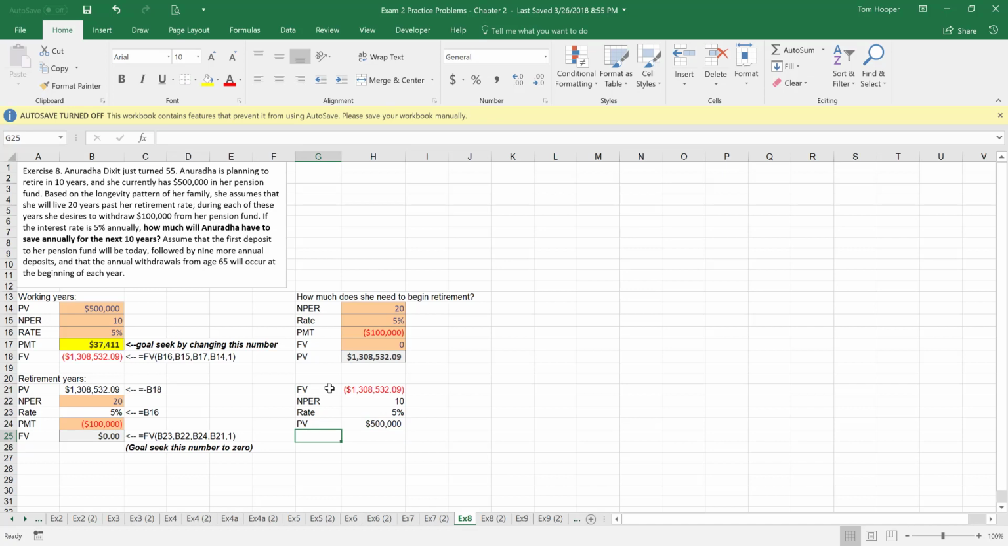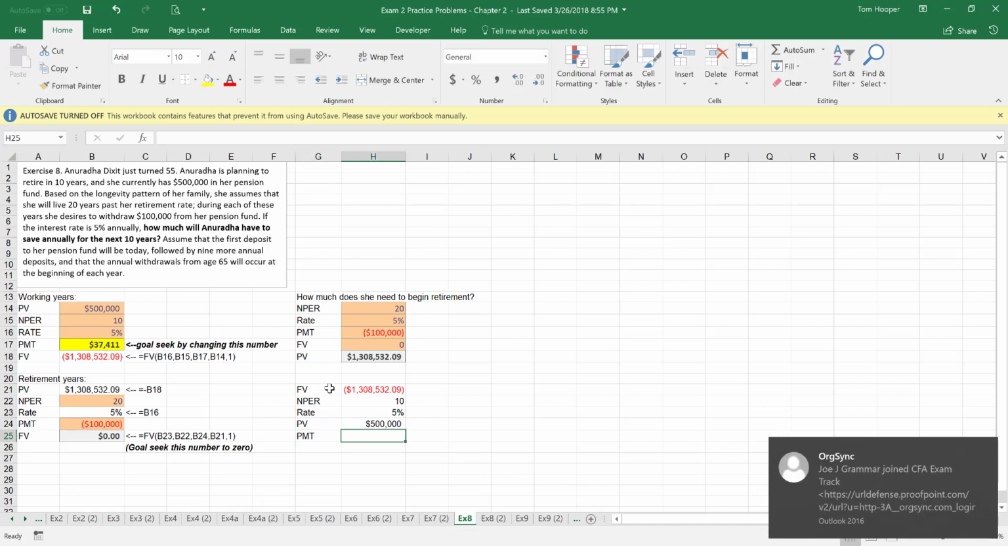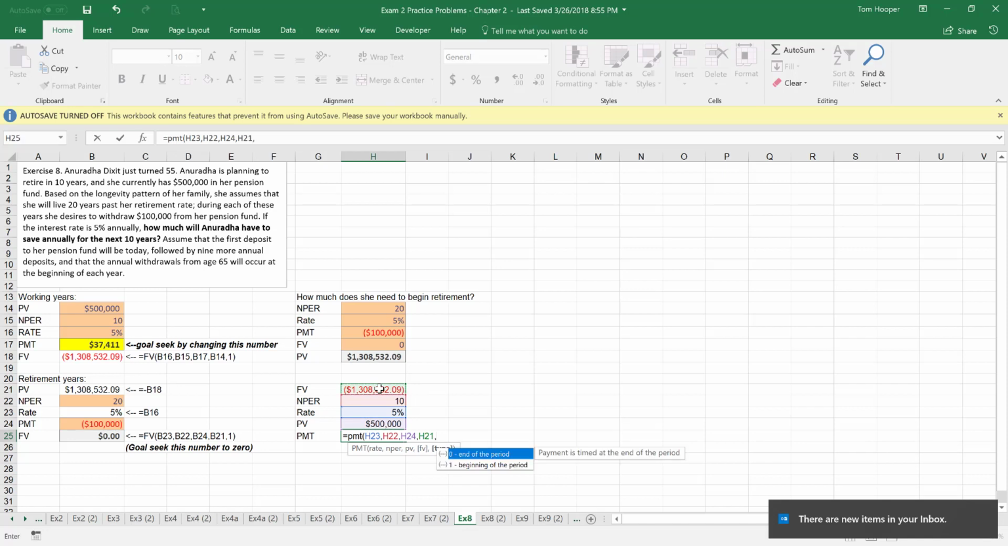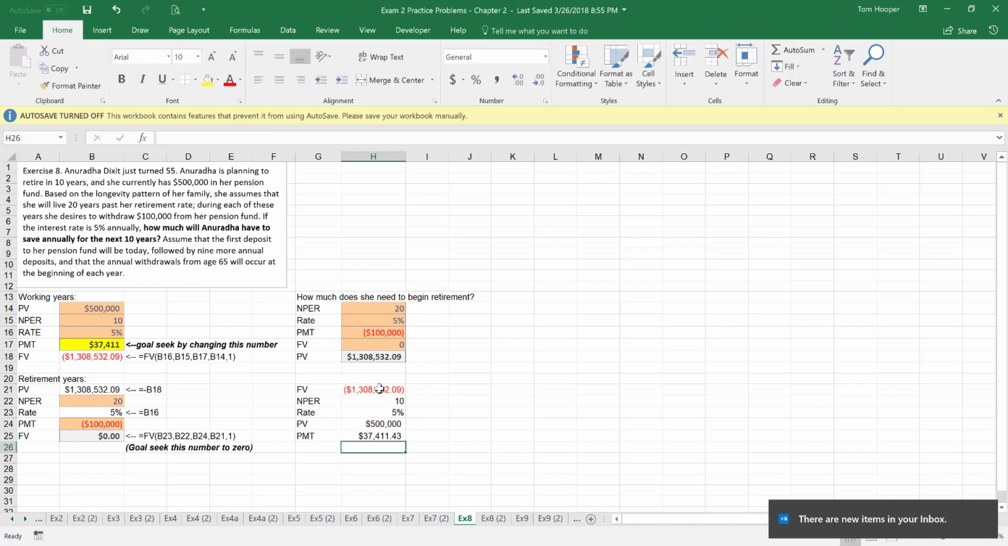So all we need to do is calculate the payment, the deposit that she needs to make. And so if we say PMT at 5% over 10 years with a present value, to gain that future value with payments at the beginning of the year, we get the same $37,411. We didn't have to use Goal Seek.